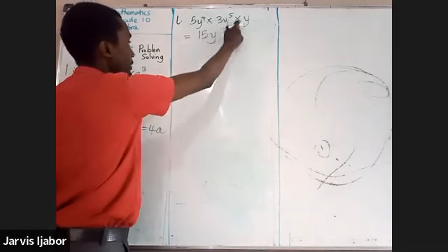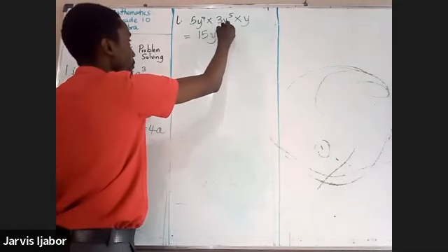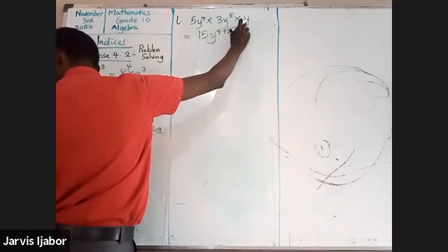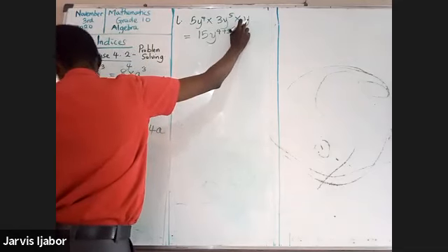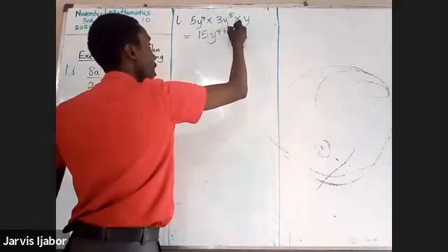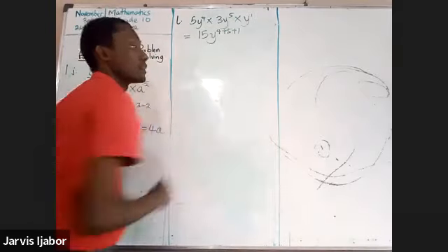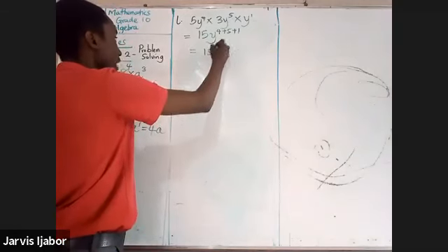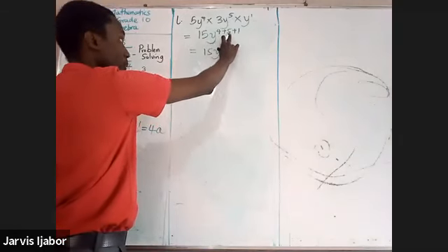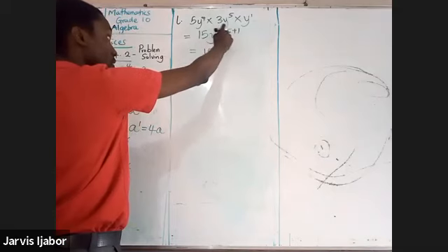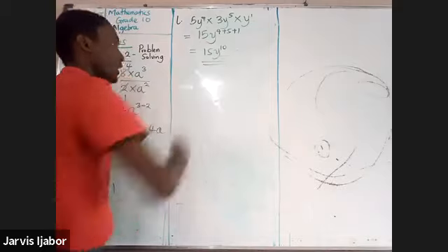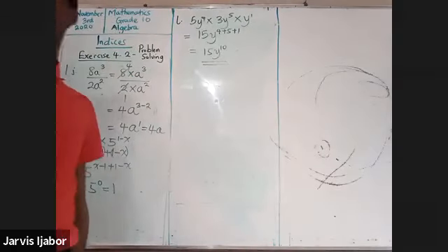You're multiplying y, so that will be the power of 4 plus 5. Now look at this y. This y means y to the power of 1. So that will give you 15y to the power of 4 plus 5 plus 1, which is 10. And that will be the answer to that question.